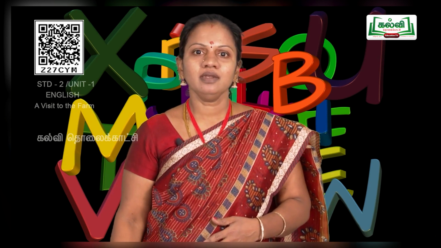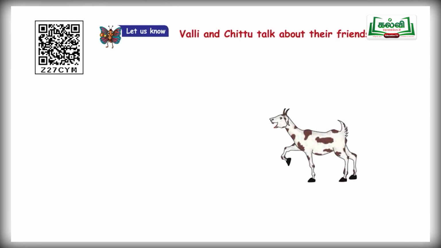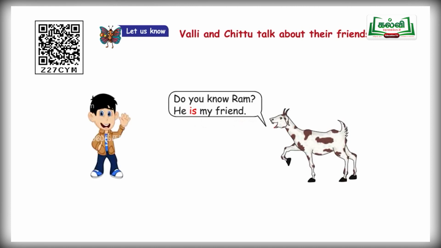And next one, Chittu. Chittu said, do you know Ram? He is my friend. Look carefully children. He is my friend. Avan ennudaiya friend. So after the pronoun he, they used is. I-S, is.